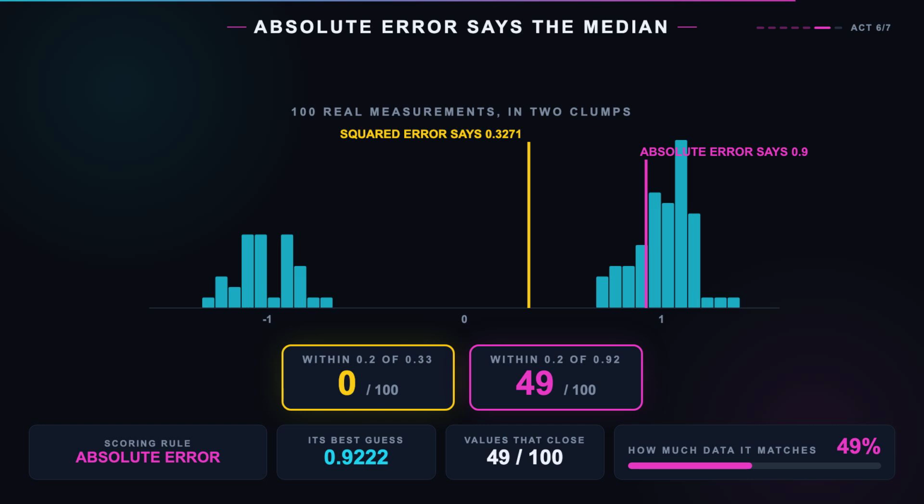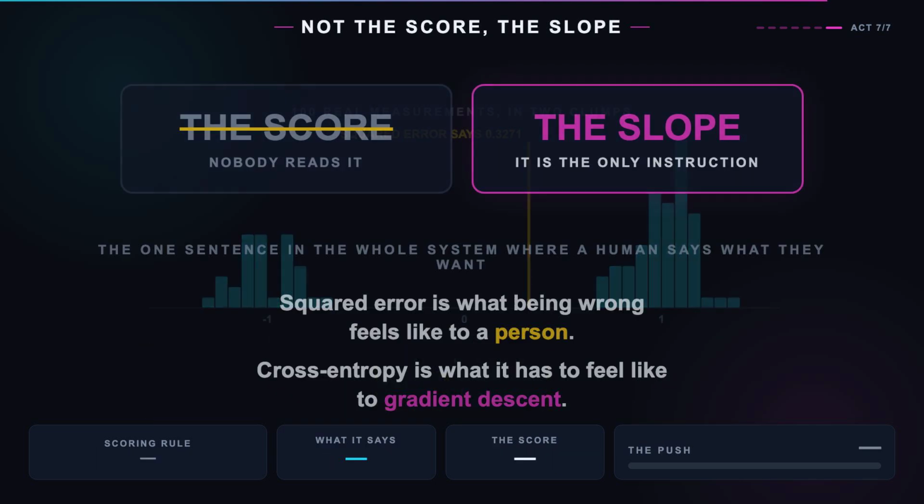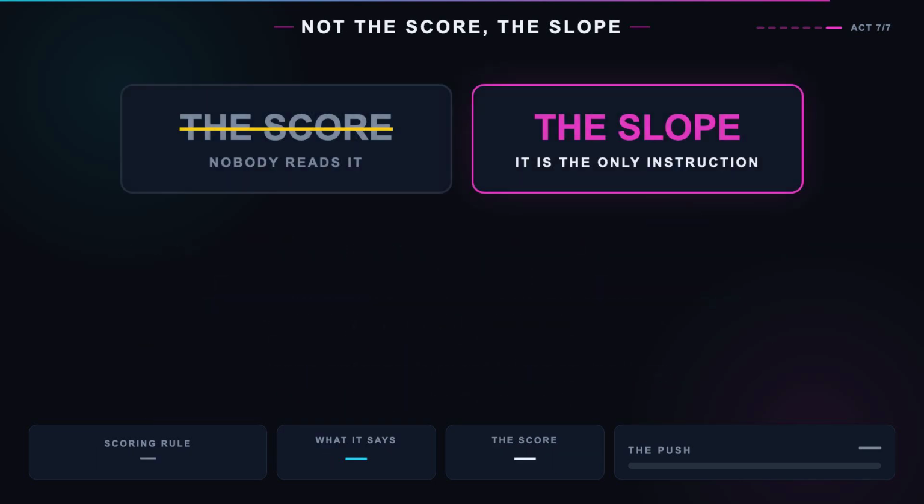Ask absolute error the same question and you get the median, plus 0.92, and 49 of the 100 sit within a fifth of it. This is not a toy. This is why an image model trained on squared error gives you a blur. Asked what a face looks like, it is being scored against every plausible face at once, and the thing that minimizes squared distance to all of them is their average, which is a smudge that is none of them. Squared error does not want to be right. It wants to be not too far from everything.